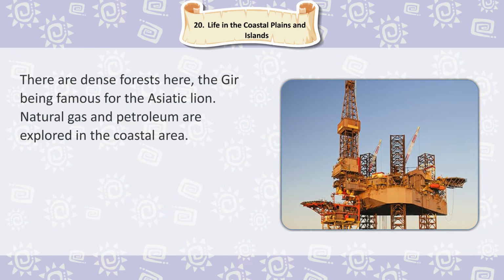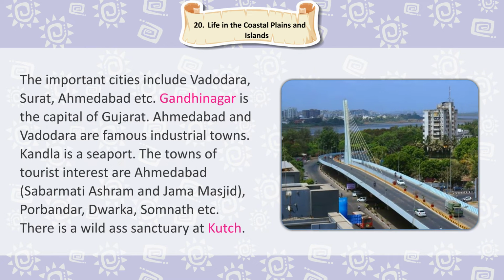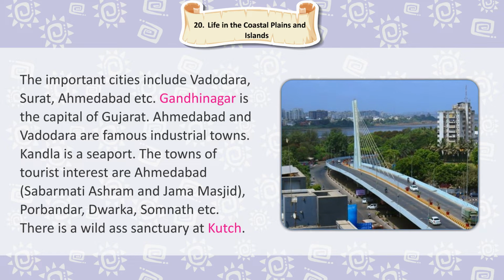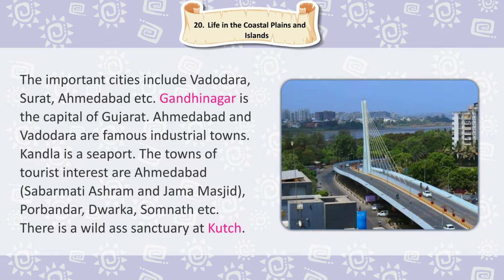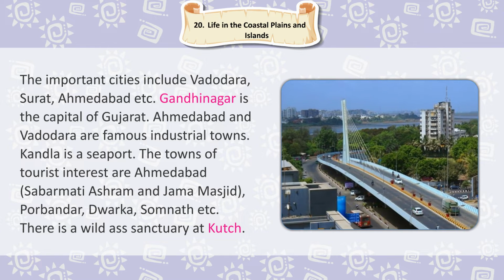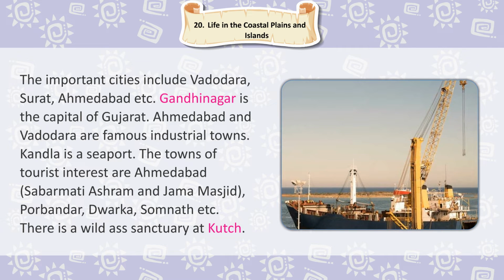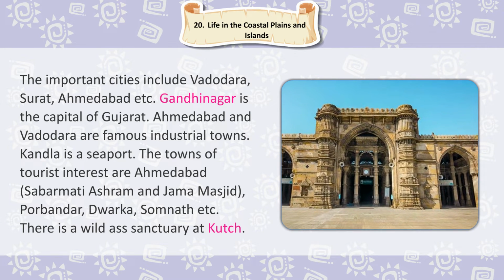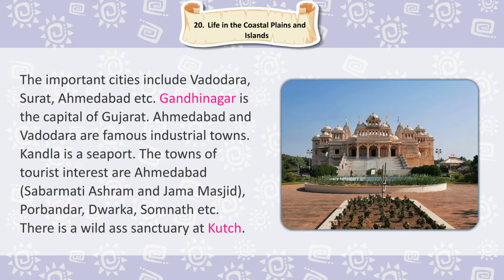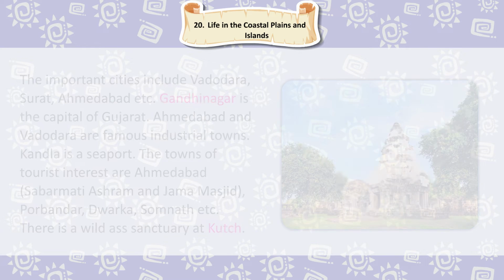Natural gas and petroleum are explored in the coastal area. The important cities include Vadodara, Surat, Ahmedabad, etc. Gandhinagar is the capital of Gujarat. Ahmedabad and Vadodara are famous industrial towns. Kandla is a seaport. The towns of tourist interest are Ahmedabad, Sabarmati Ashram and Jama Masjid, Porbandar, Dwarka, Somnath, etc. There is a wild ass sanctuary at Kutch.